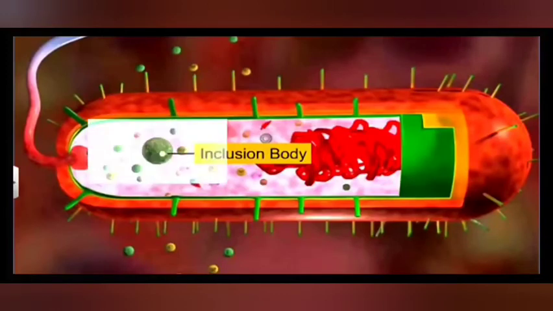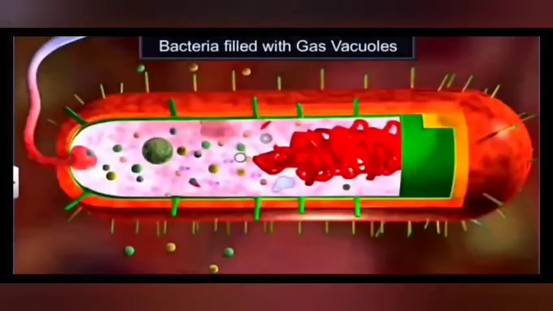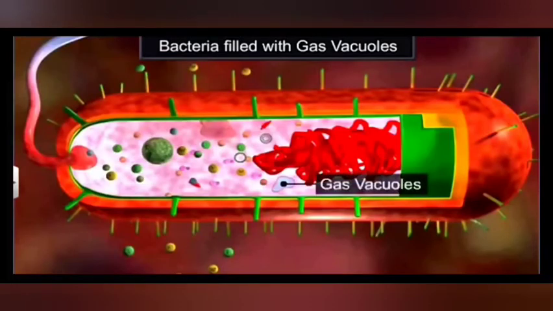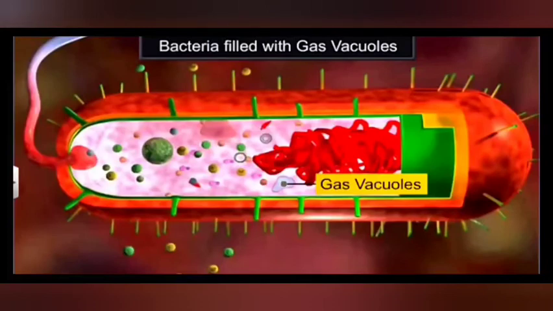There are certain structures which are also called gas vacuoles or contractile vacuoles. These help the bacteria to move or for the cytoplasmic movements. Okay, so this is the structure of a prokaryotic cell. Hope you have understood the structure and the machinery of the prokaryotic cell.